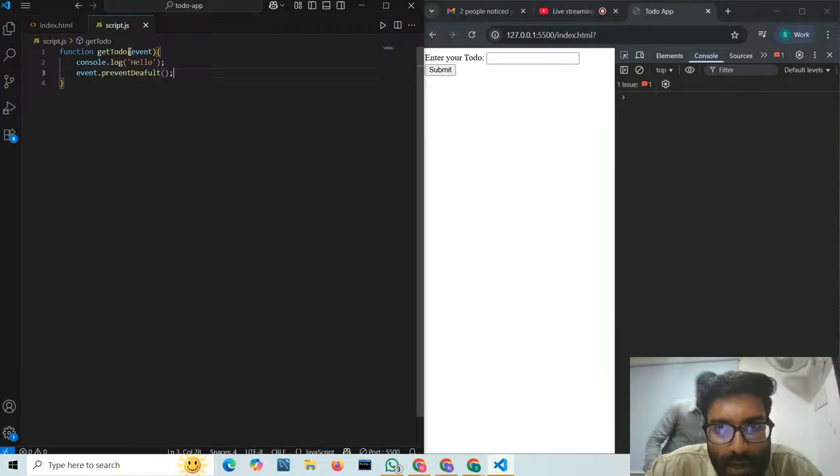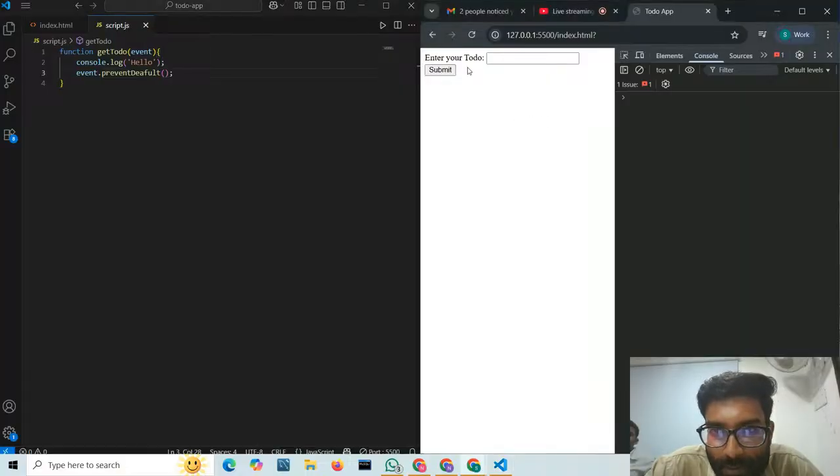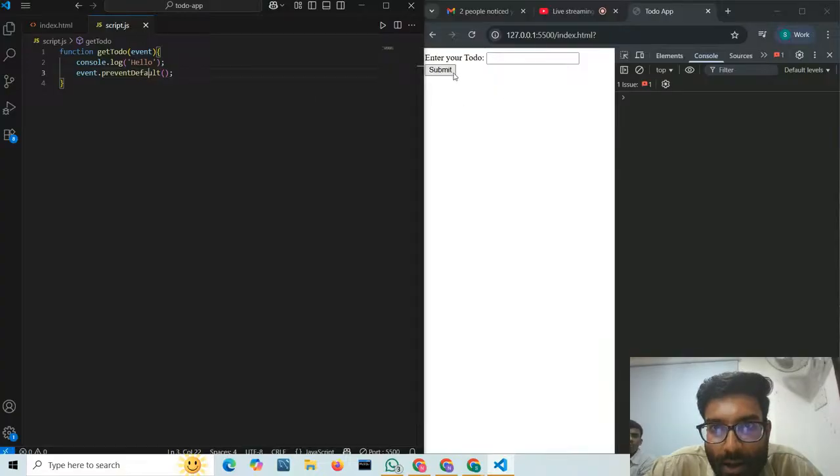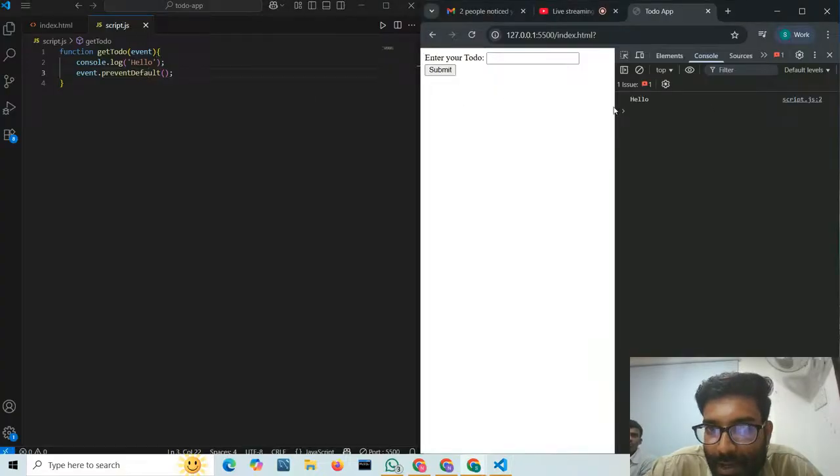What it will do, it will prevent the default behavior of my form. What is the default behavior of the form? It is refreshing whenever I am submitting. I have misspelled the spelling, so default. Now if I click on submit, you can see hello is printing and now my form is not refreshing, right?